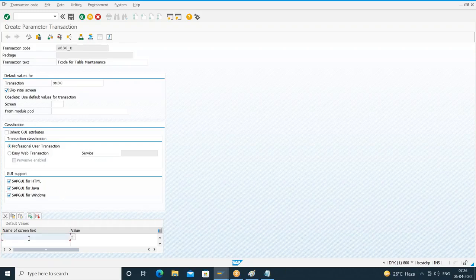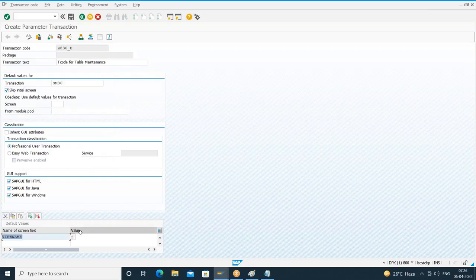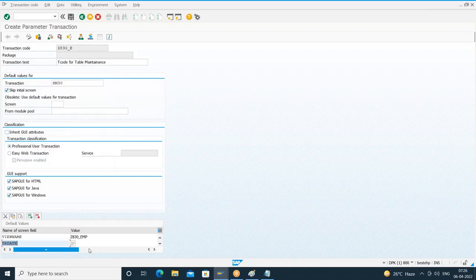As usual, you'll select these three checkboxes now. Select the three checkboxes. Name of screen field. What is the name of the screen field? View name. If you don't get this with F4, directly type it. View name. What is the name of that table? Z830 underscore EMP. Then what is the function code of the maintain button? UPD. So here it should be update. Set this update to X. Done. Save it. That's all.